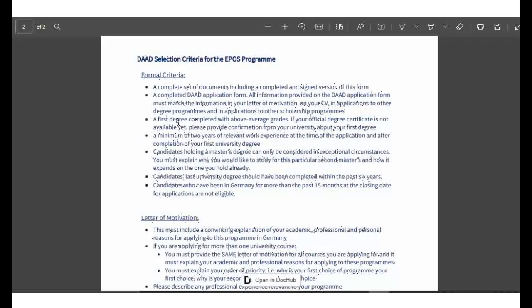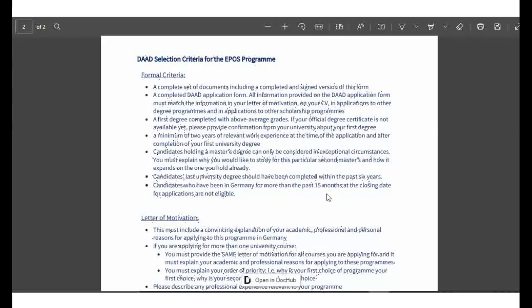A first degree with average grades. Candidates holding a master's degree can only be considered in exceptional circumstances. So if you already have a master's, I advise you to apply for a postdoctoral program. If you don't have a master's, I advise you to apply for a master's. So it's vice versa. Candidates' last university degree should have been completed within the past 6 years. If it is more, then you're not eligible.